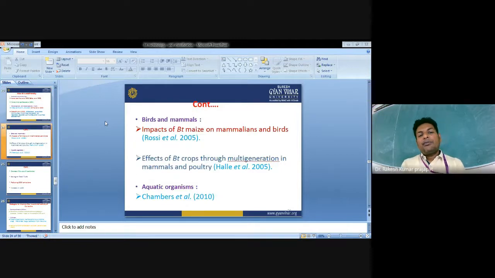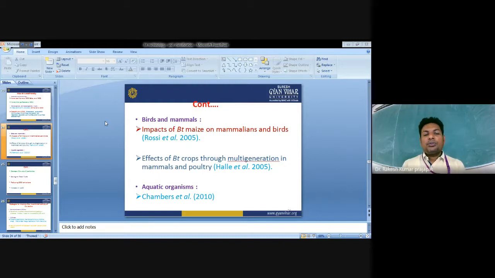If you take the example of birds and mammals, we already studied the impact of Bt maize on mammals and birds. No significant health hazard is associated with Bt maize for these birds and mammals. Regarding the effect of Bt crops through multiple generations in mammals and poultry, there is no significant human health hazard associated.